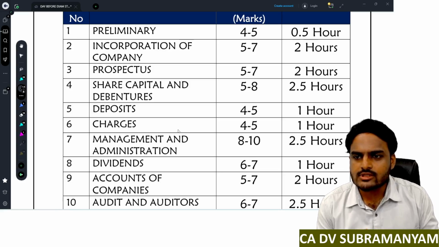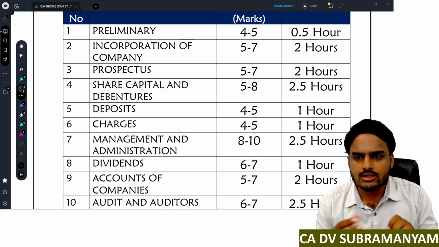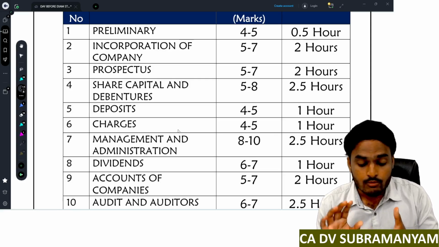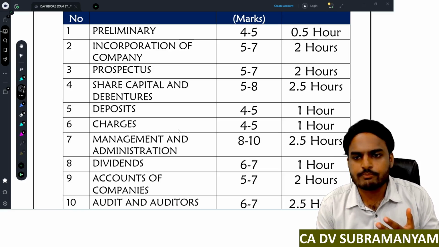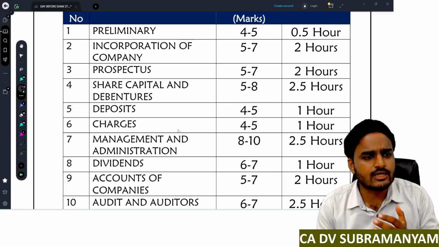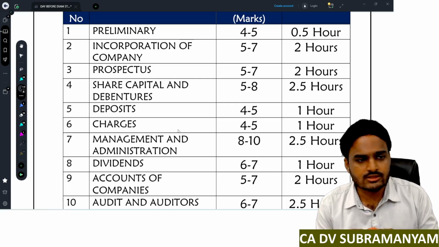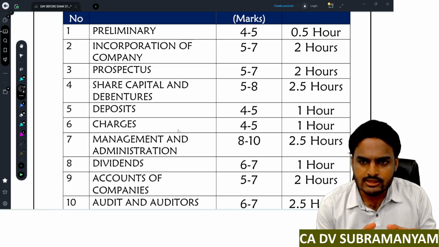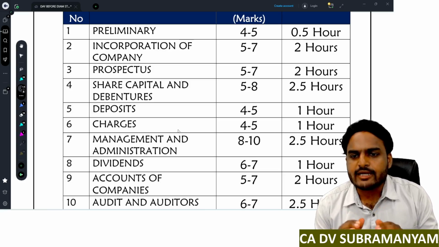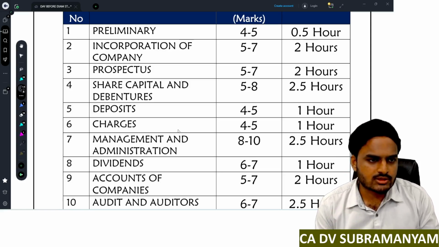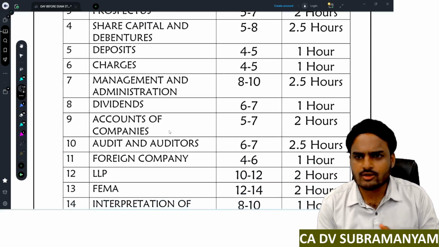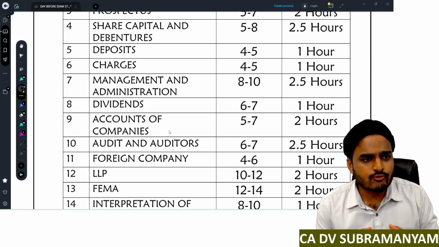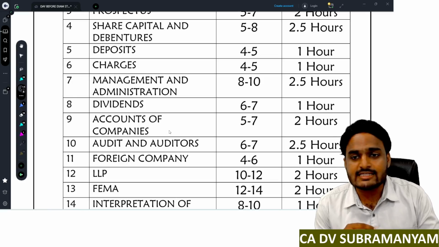During these 2.5 hours you have to revise concepts like issue of equity shares with differential rights, bonus issue, buyback of securities, application of securities premium, reduction of share capital, issue and redemption of preference shares. These are somewhat important concepts in this chapter. The expected weightage is 5 to 8 marks. Next one, deposits, the smallest chapter in the corporate laws. Here you will find only 4 sections, and concept-wise the important concept is exempted deposits.